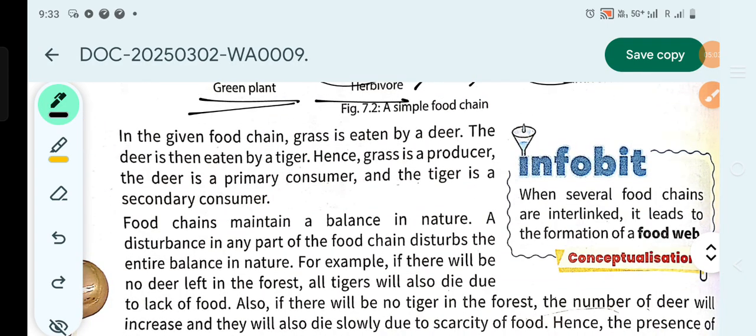Now, food chains maintain a balance in nature. A disturbance in any part of the food chain disturbs the entire balance in nature.